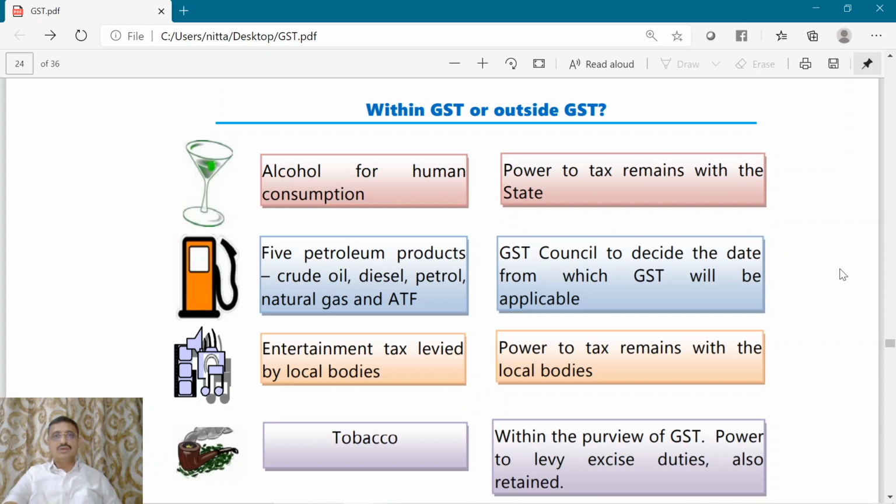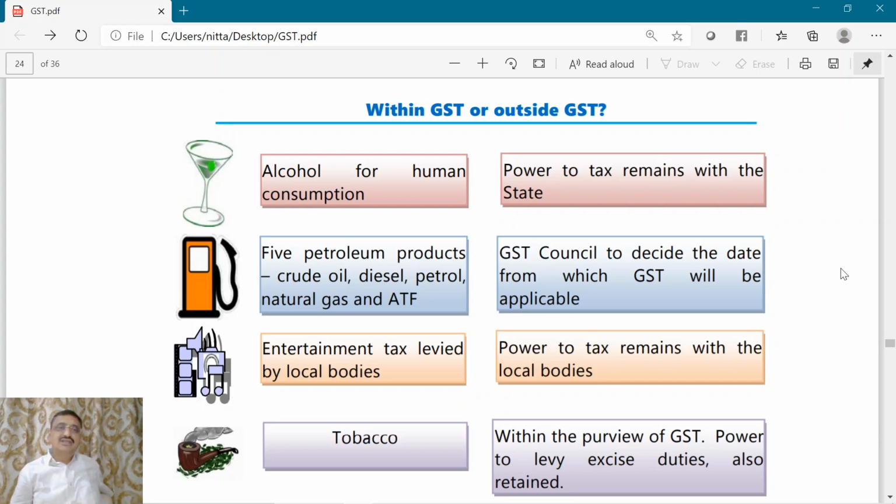Now we will repeat the exclusions. Alcohol for human consumption, the power of levy and collection of tax rests with the state governments. As far as petroleum, crude, petrol, diesel, aviation turbine fuel and natural gas, the GST Council will decide a date in the future from which these will be brought into the GST ambit.